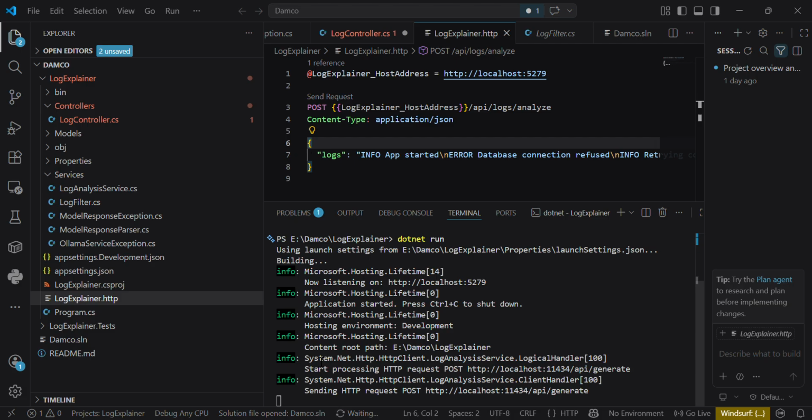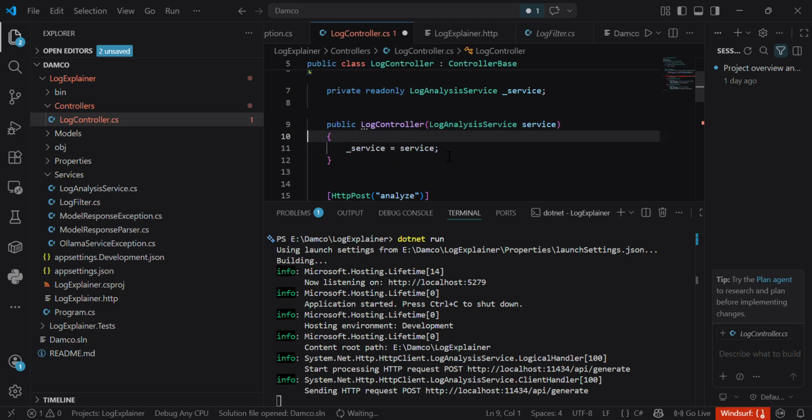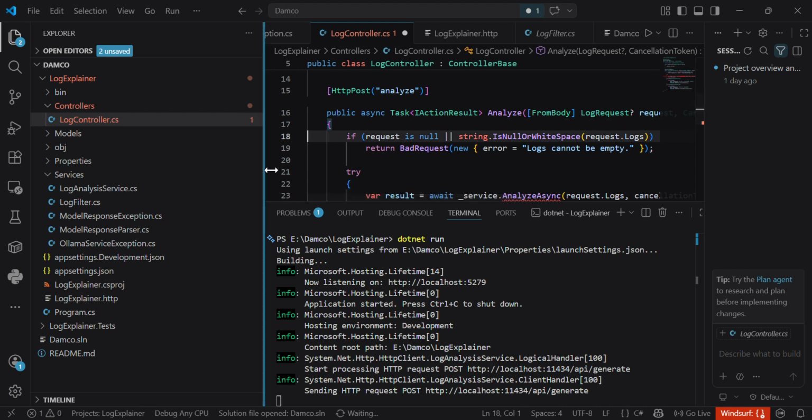The main endpoint is in the log controller, and it uses the analyze service.